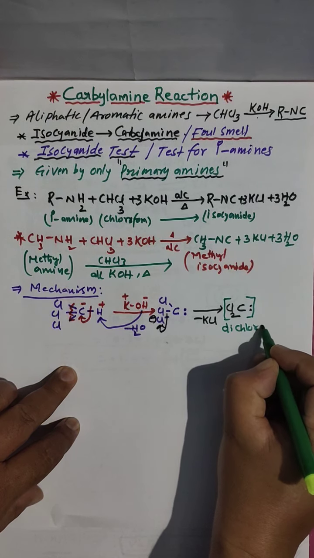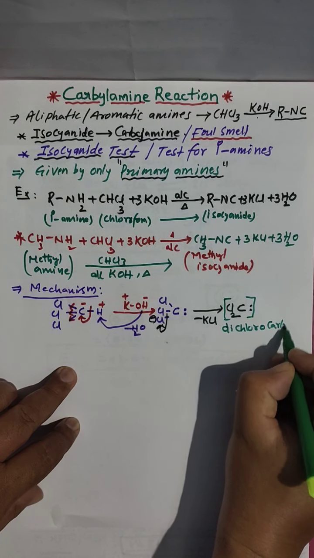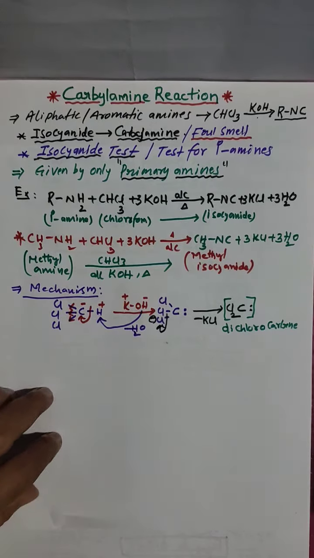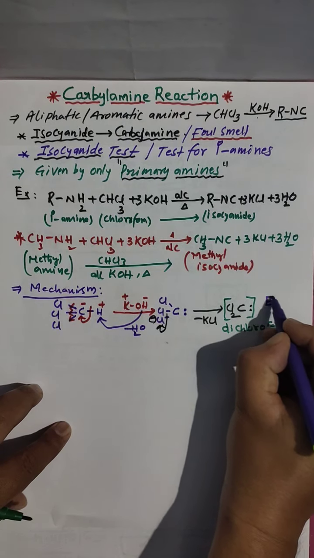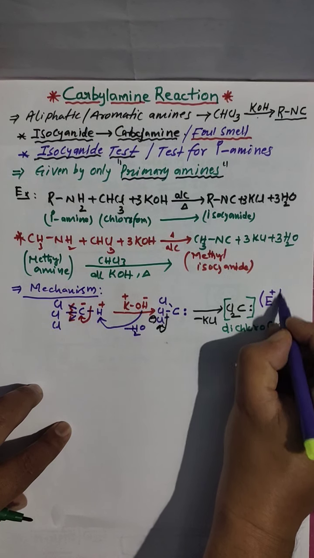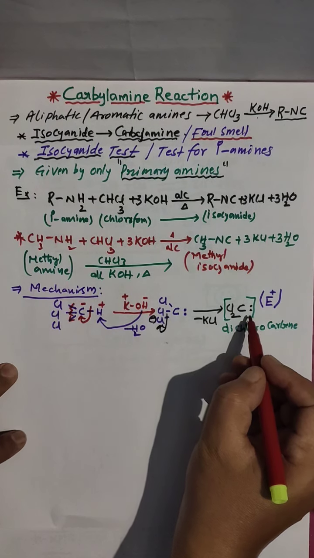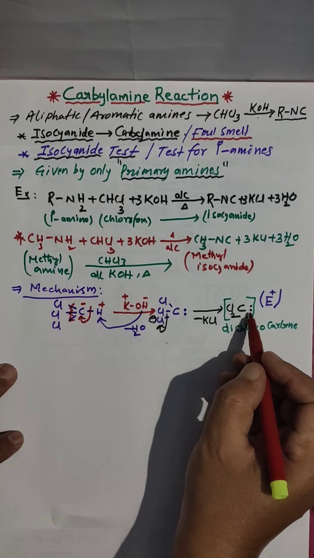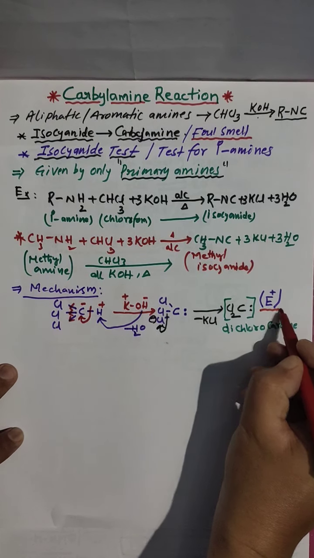Dichlorocarbene. This is very important. So this dichlorocarbene acts as an electrophile. Remember, number of times asked for competitives in the carbylamine reaction: which species acts as the electrophile. Generally, by looking at a lone pair, we think this is a nucleophile. But dichlorocarbene is not a nucleophile. It is an electrophile. Why?